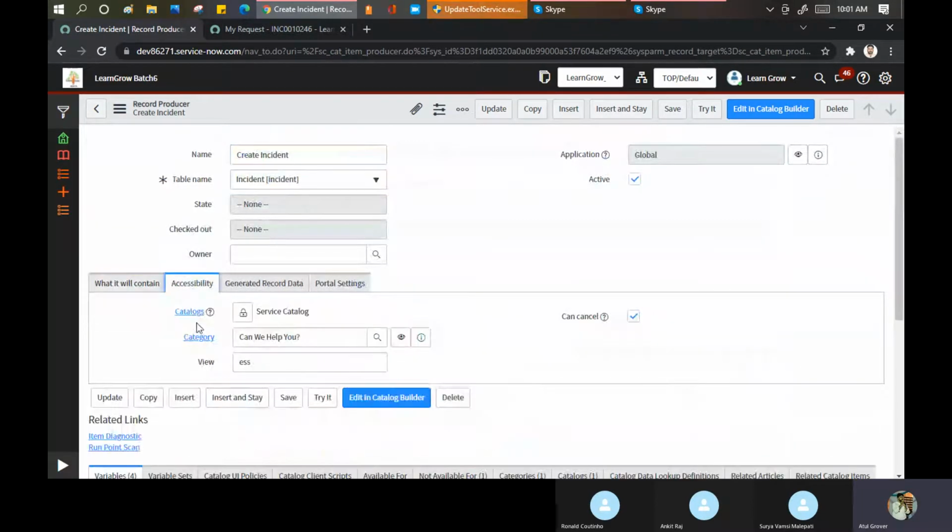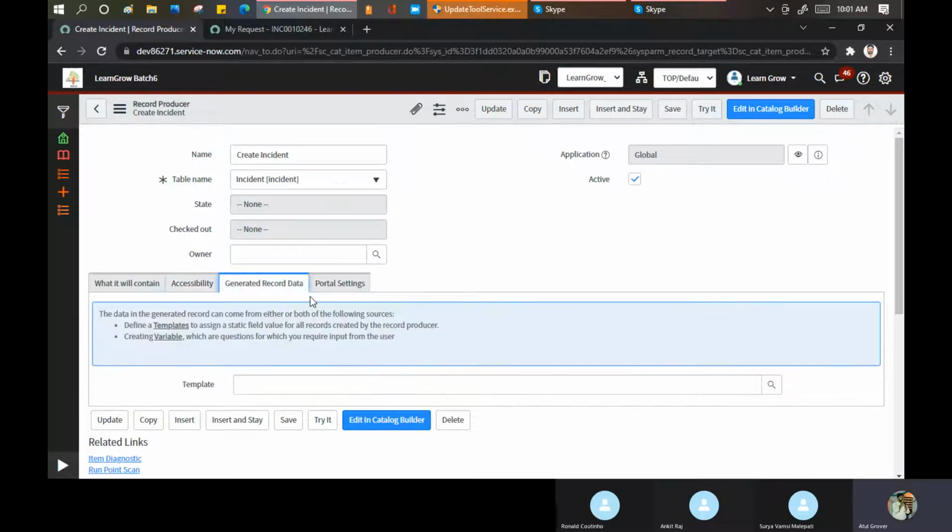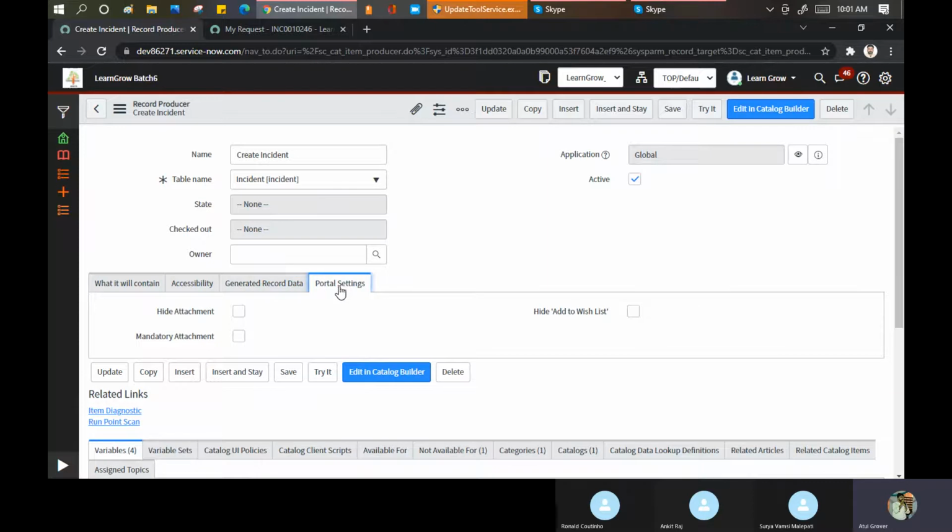I'll come to accessibility, under which catalog and category should be the same. Here there was a catalog category when we did this for a catalog item, and this option is here too. Generate record data: do you want to put any kind of template? You can put one, otherwise leave it. Portal setting. Here only this option will come, submit, because there is no order now.